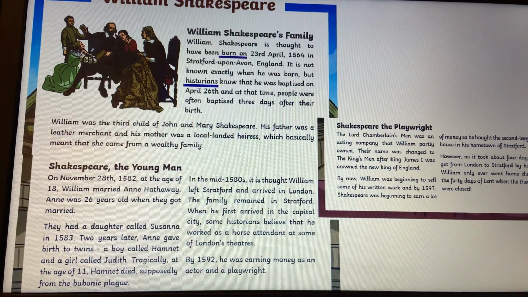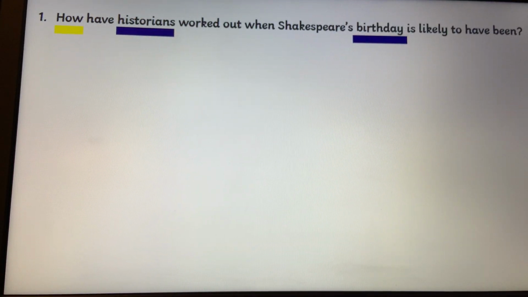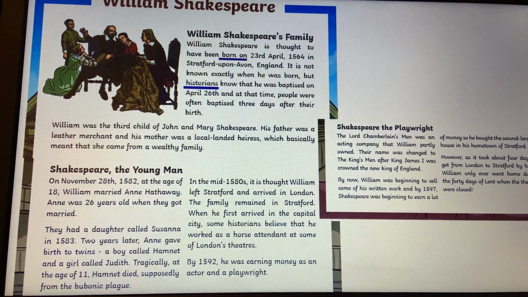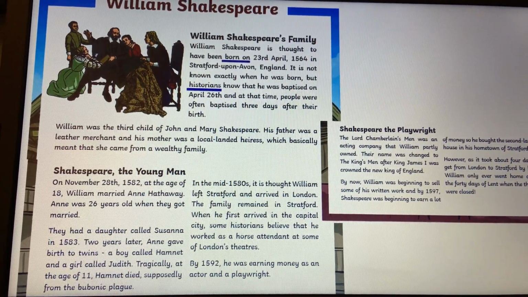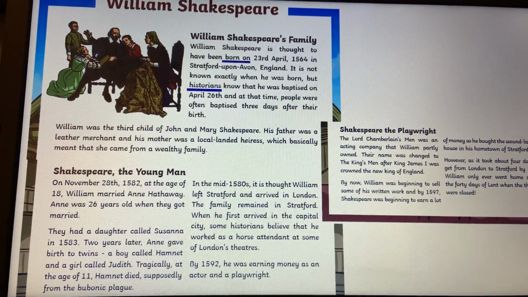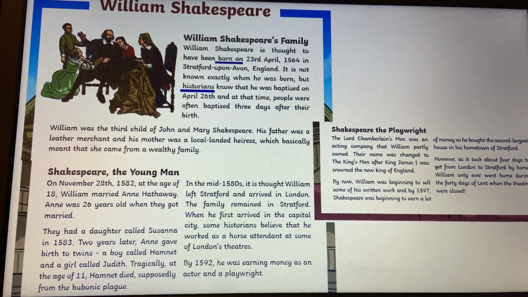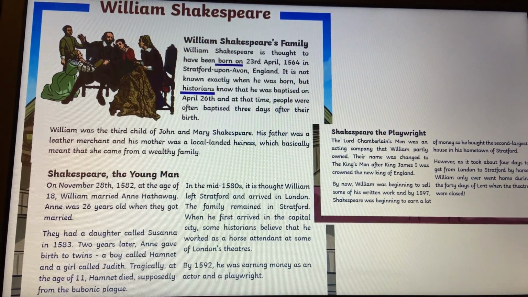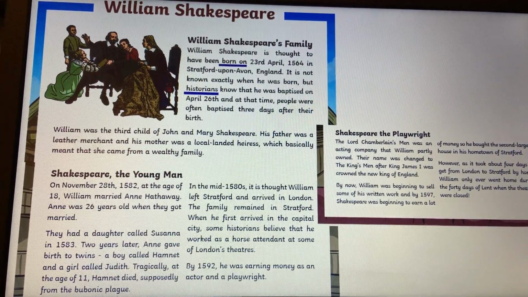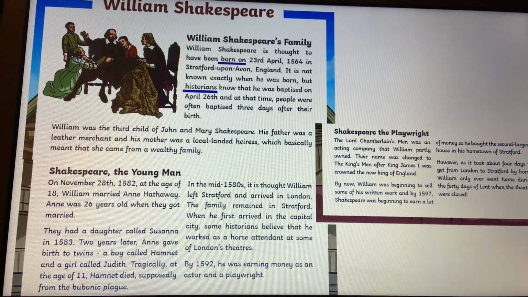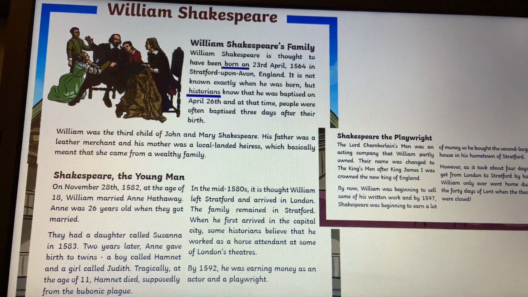So within the text, the underlined words are the words that link to them. So historians and birthday. I found the word historians, which is underlined, and I found the word like birthday, but born on obviously relates heavily to it. So I'm going to now read around that to try to find the answer. William Shakespeare is thought to have been born on the 23rd of April, 1564. The fact that it says thought to have been means that they're not actually sure.